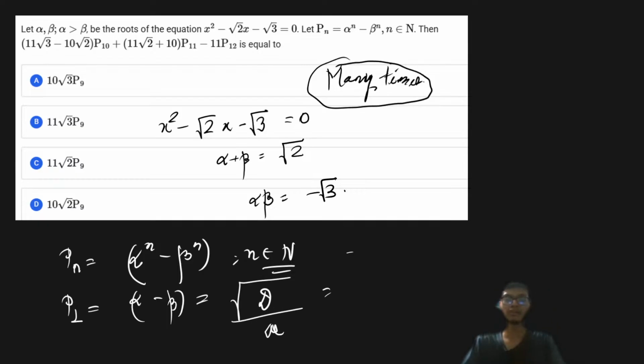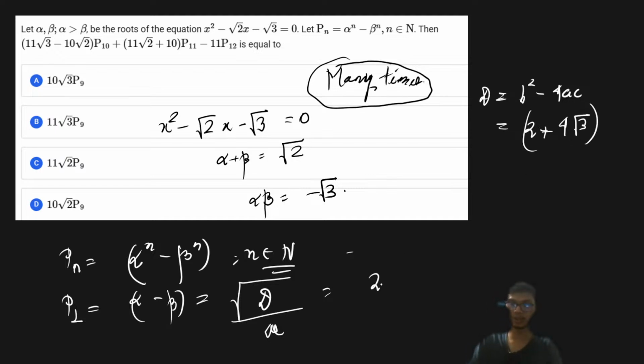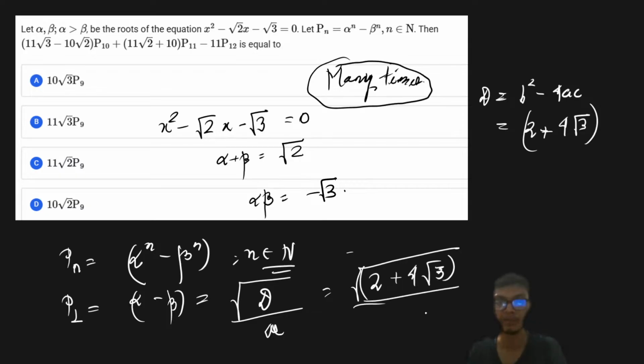The discriminant is b square minus 4ac. So from here we'll have 2 minus 4 times minus 3, so that is going to be 2 plus 4 root 3, right? So it has the form like this, divided by 1, right? That is what we have as p1.